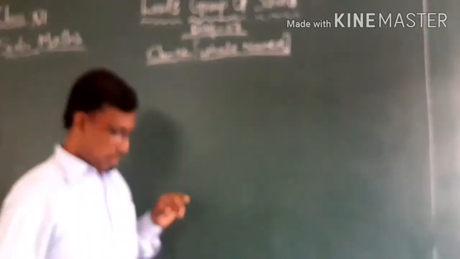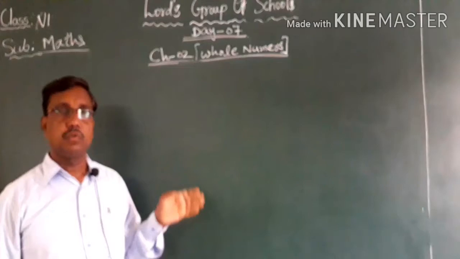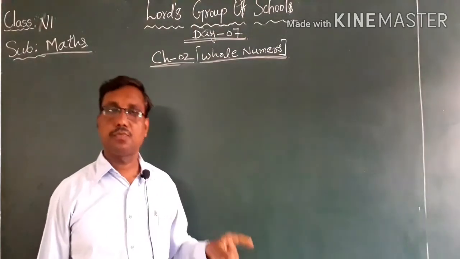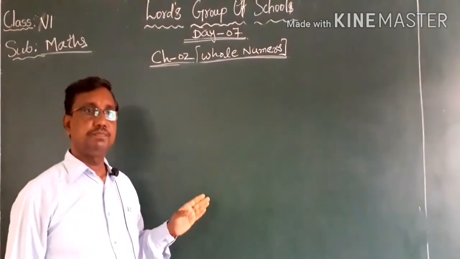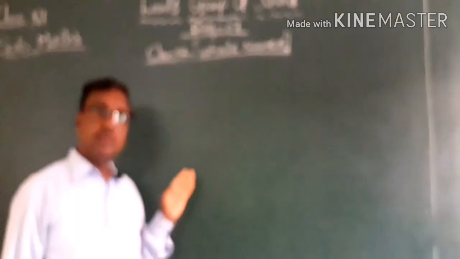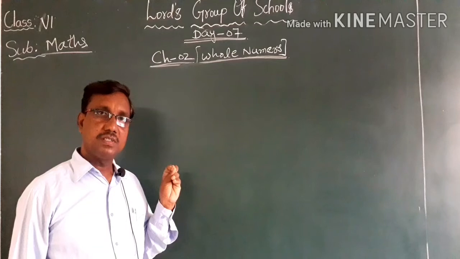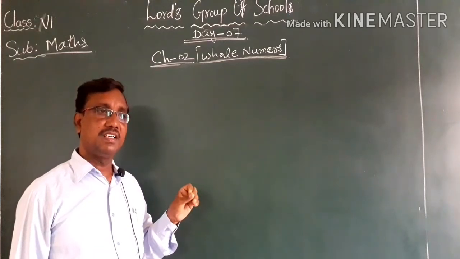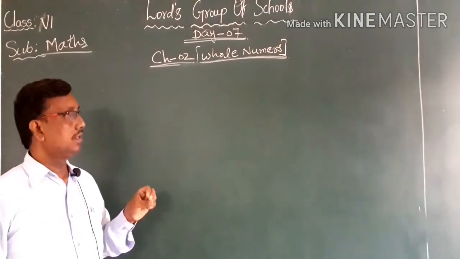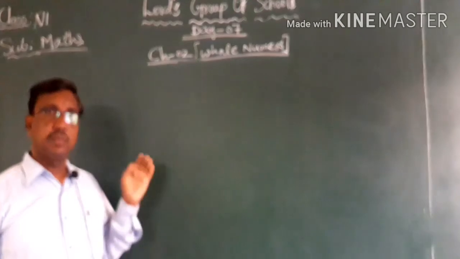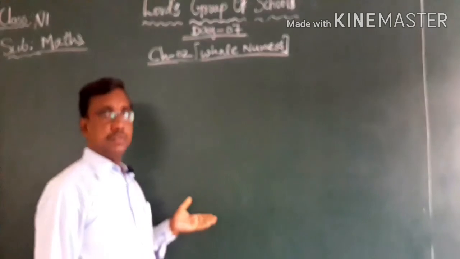Till now we learned what natural numbers are, their properties, and what whole numbers are and their properties, how to find the successor of a whole number, how to find the predecessor of a whole number, and a few properties of whole numbers. We learned comparison of whole numbers, representation of whole numbers on the number line, as well as addition and subtraction of whole numbers and their representation on the number line. In the next class, we will solve a few questions on this topic. Thank you.